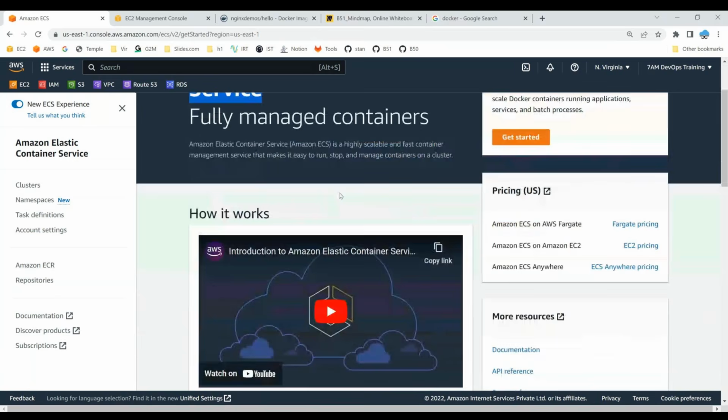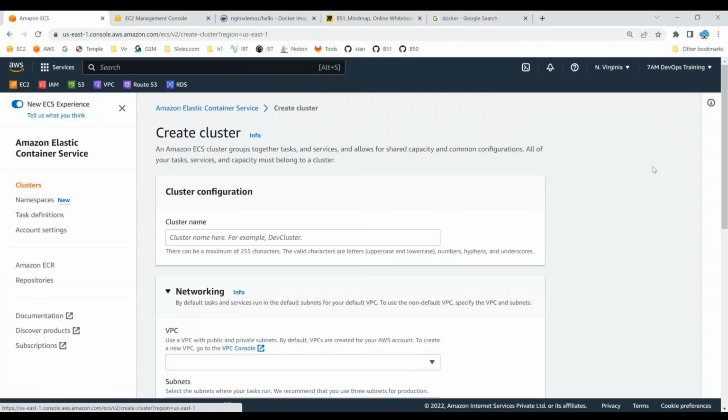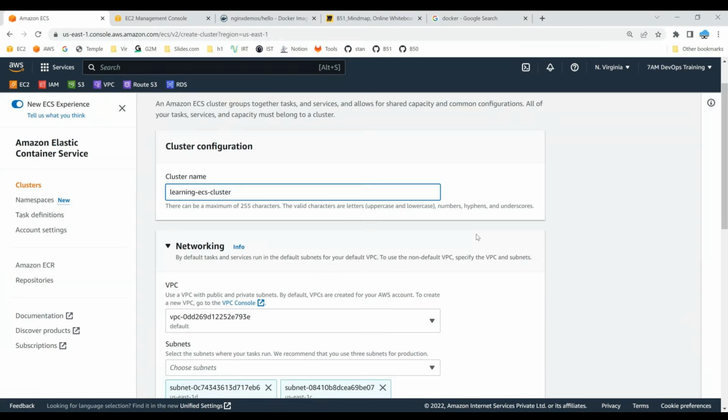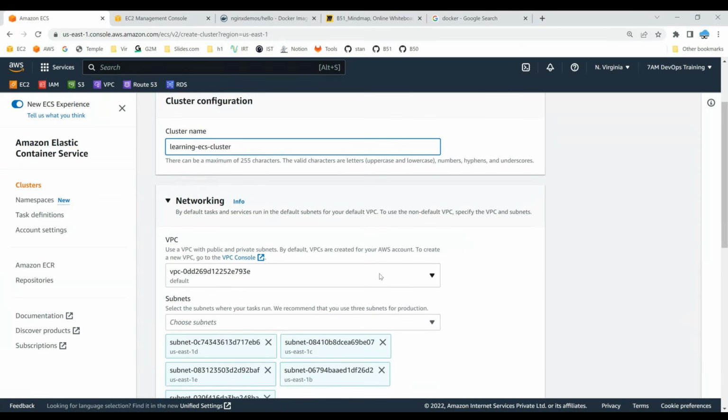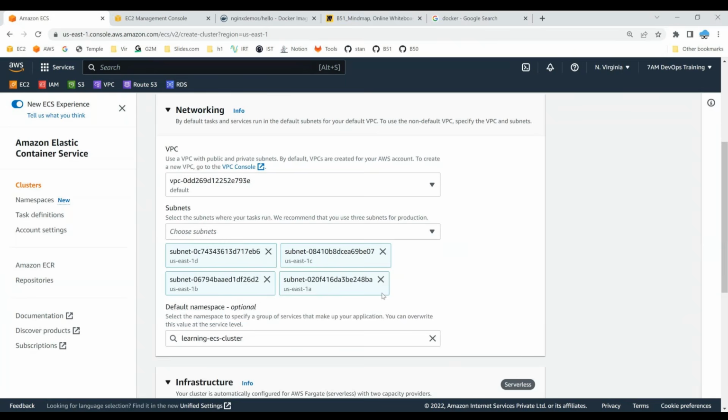I would like to create a container cluster. Okay, so click it, and name it learning ECS cluster. Okay, just a name of your choice. When you are in the business world, you need to give names which make sense. Okay, you need to tell where your ECS cluster has to be created. End of the day, again, it is going to be a compute machine. You also need to tell under what all subnets you want this to be placed. For example, I want this to be operated in 4 zones, and the name.